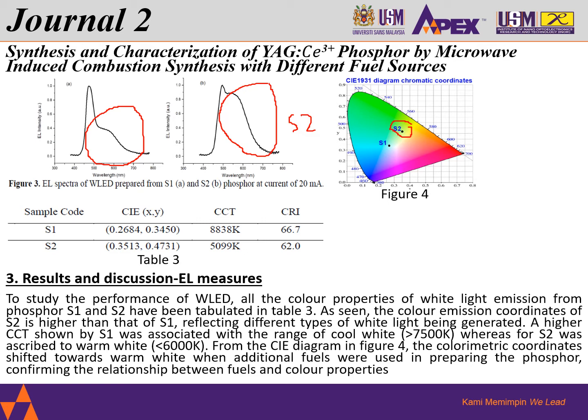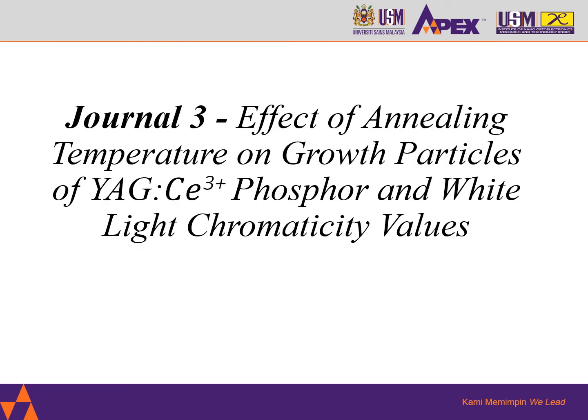Now to go on to our third journal, which is the final journal of this assignment, this topic covers the effect of annealing temperature on growth particles of YAG:Ce phosphor and white light chromaticity values. As compared to the two journals mentioned beforehand, this journal discusses the annealing processes of the YAG cerium phosphor. As I've highlighted here, we will discuss further the impacts of the annealing on the YAG.